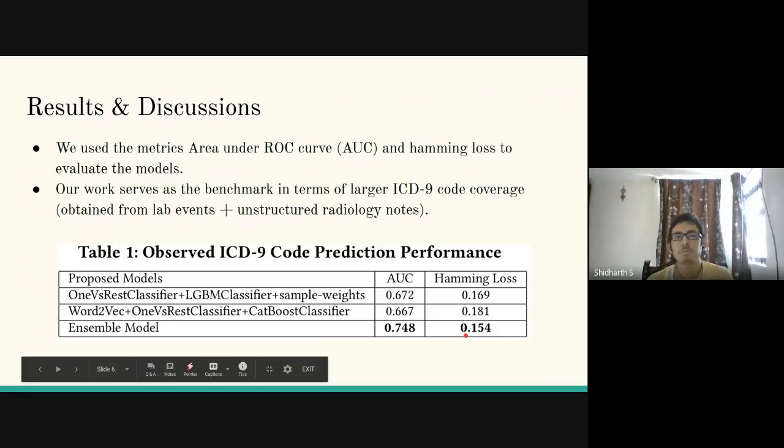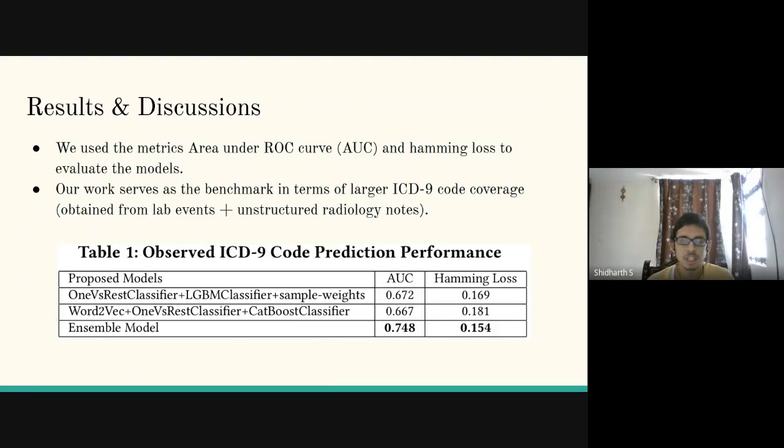So this is this part of our research, and we still continue to explore more options in terms of using deep learning models for ICD-9 code prediction.